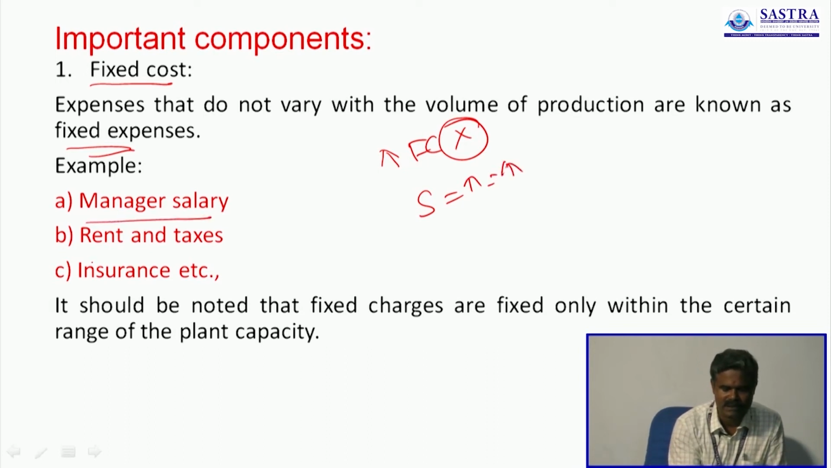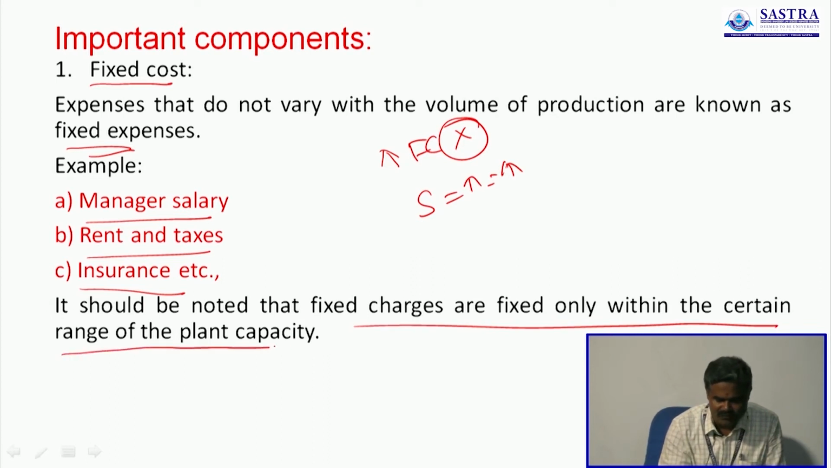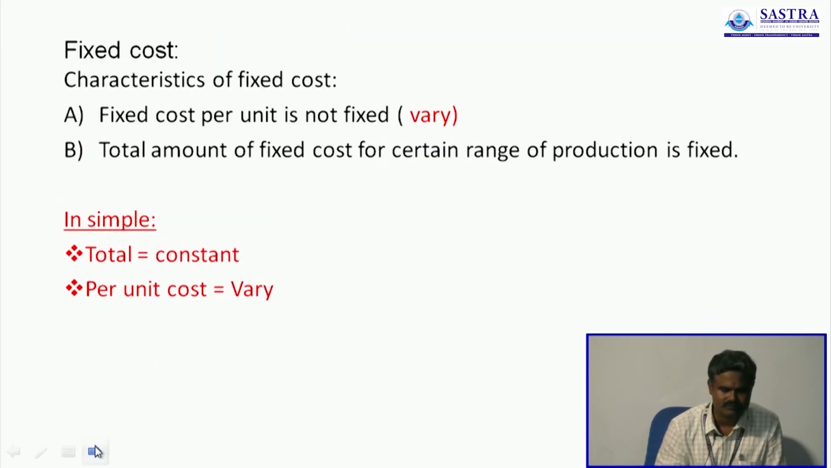Examples: manager salary, rent and taxes, insurance. So these are all fixed cost expenses. It should be noted that fixed charges are fixed only within a certain range of the plant capacity. This is very, very important. Expenses that do not vary with volume of production are known as fixed expenses. The examples are manager salary, rent and taxes, then insurance, etc. Fixed charges are fixed only within a certain range of the plant capacity.